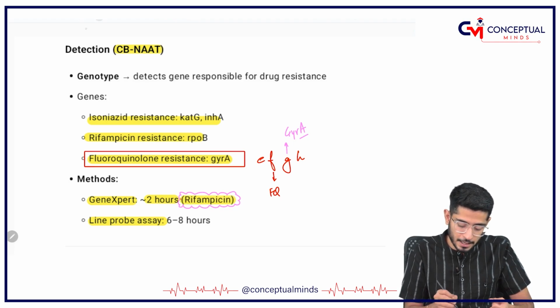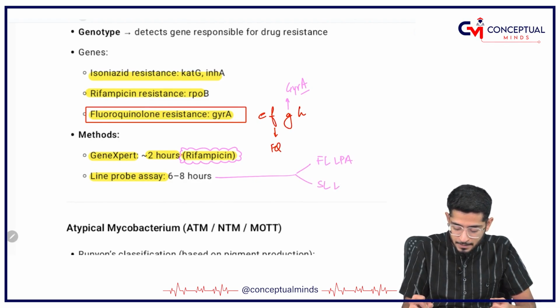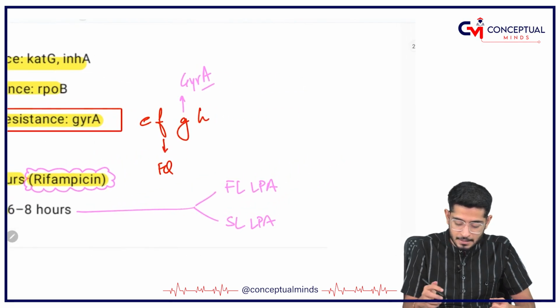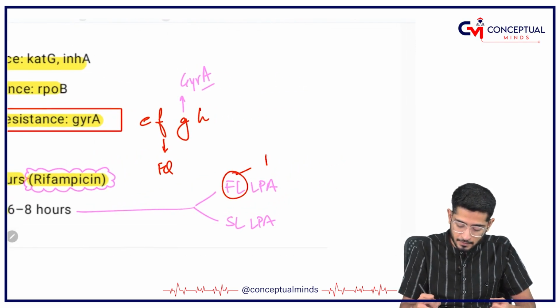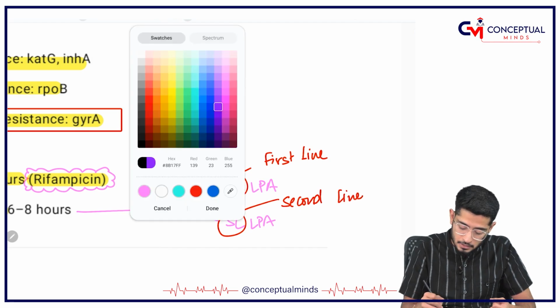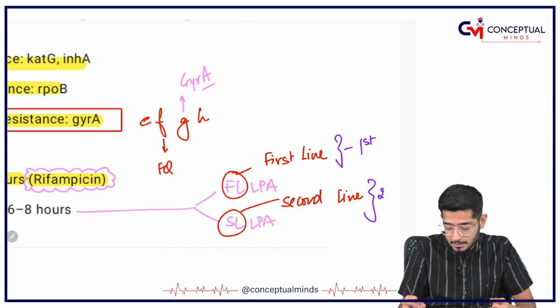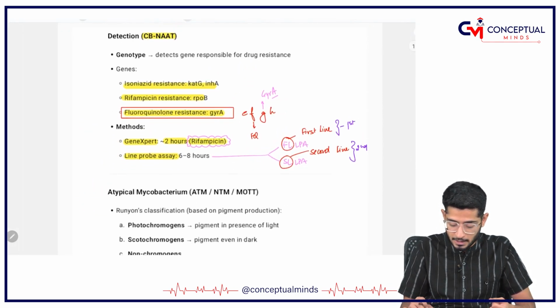After that you can do the line probe assay, which is also of two types, FLLPA and SLLPA, that is first line probe assay and second line probe assay. First line means it checks for the first line agents, second line means checking for the second line agents.